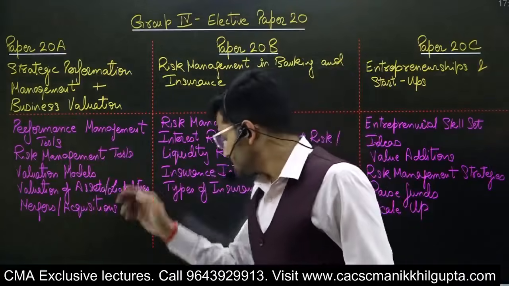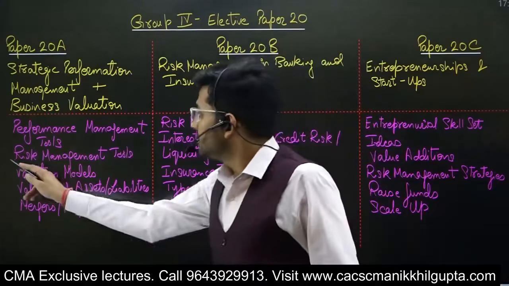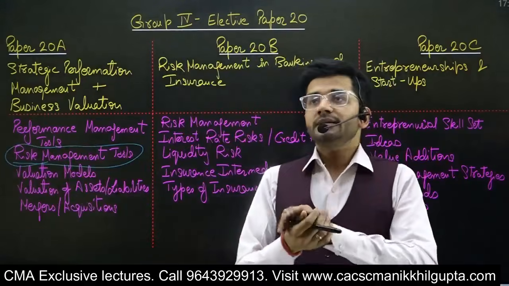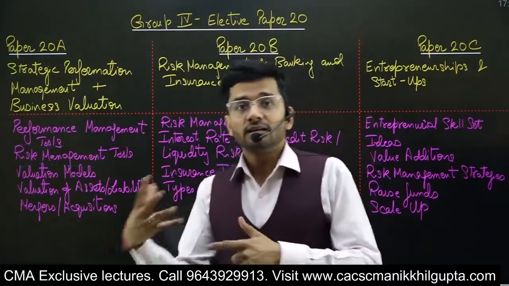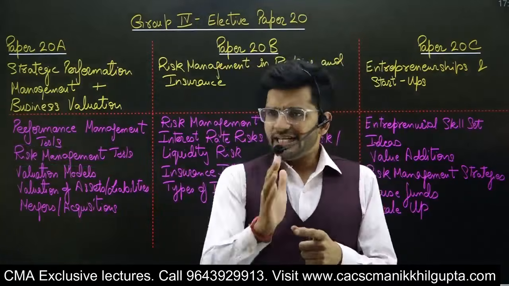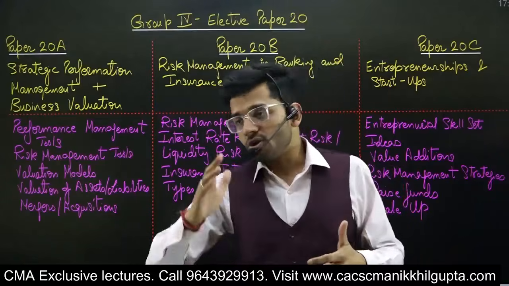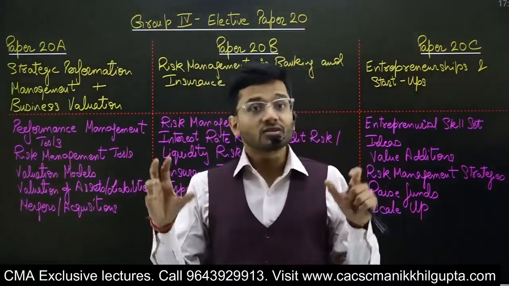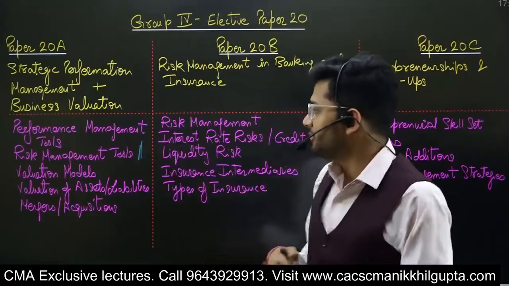The next one is risk management tools, and this is quite interesting and quite scopeful, guys. Risk management tools means the various kinds of risks faced by an organization in terms of bankruptcy and insolvency. What are the indicators that will tell us that the organization is moving towards insolvency or losses, and thereby runs a risk of insolvency or liquidation in the near future? Those are the risk management tools which will be taught to you.